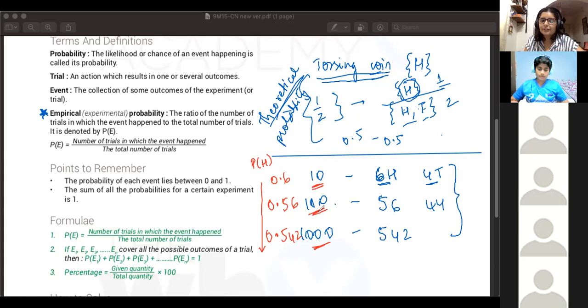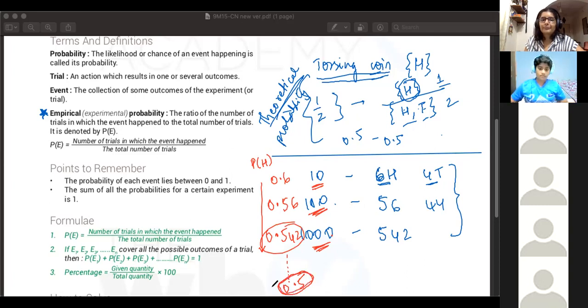Aryan, you were saying? Yes, ma'am. I was saying that there's more chance for heads to come. More chance or less chance? Is the number increasing or decreasing? Sorry, less chance. Ma'am, it is decreasing. It's decreasing. You see that as you keep increasing the number, this probability is eventually going to go towards 0.5. So if you do the experiment an infinite number of times, something like 1,000,000 times or 10 billion times, then the probability is going to approximate to 0.5.